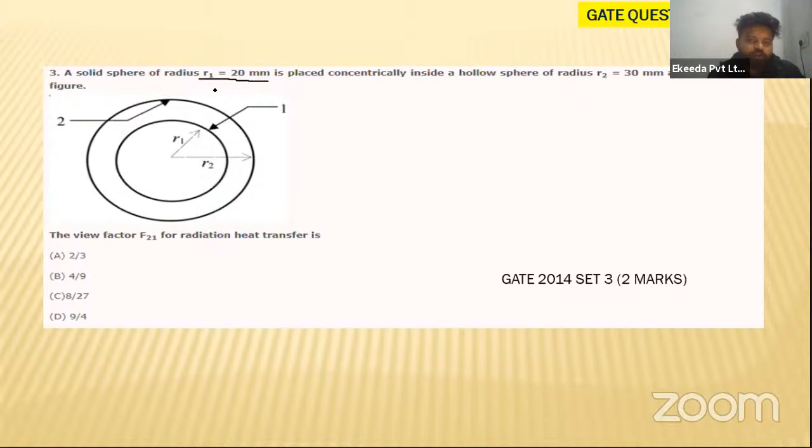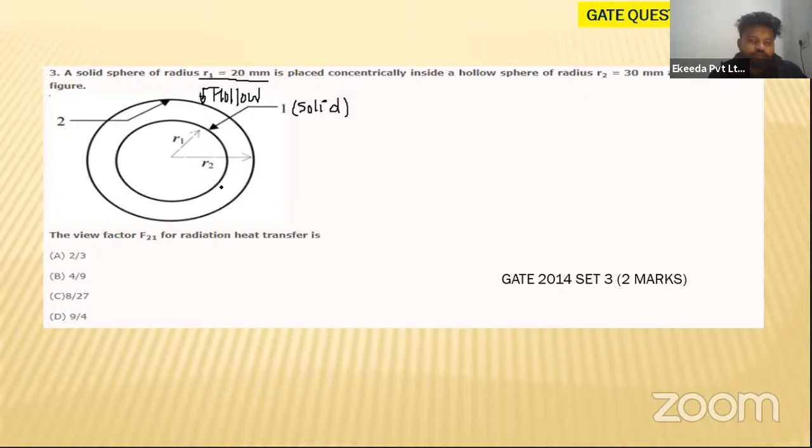The outer one is hollow, and the inner one is solid. The hollow sphere has radius R2, which is 30 millimeter, as shown in the figure.